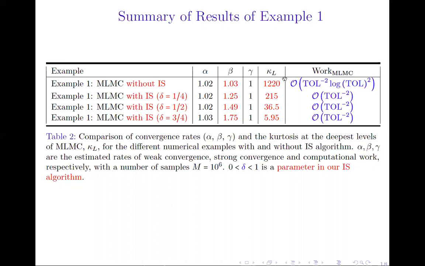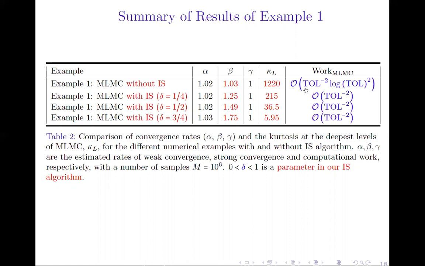The first observation is that thanks to our approach, we decrease the kurtosis at the deepest level in the multi-level estimator from a value of thousands to a value around 6, where we consider delta equal to 3/4. Moreover, we observe consistently that we obtain a strong convergence rate equal to 1 plus delta, compared to 1 for the case of multi-level without importance sampling.